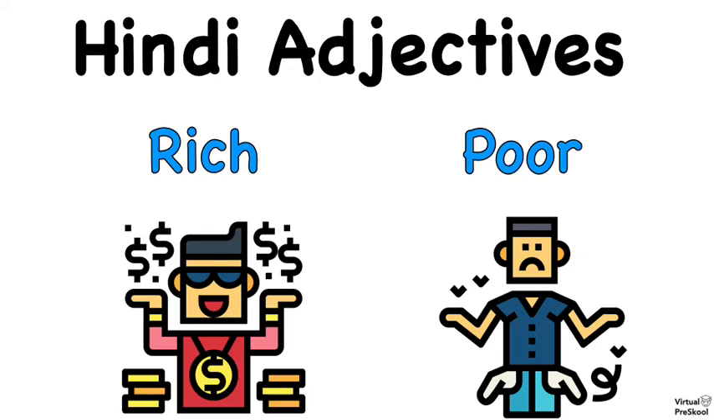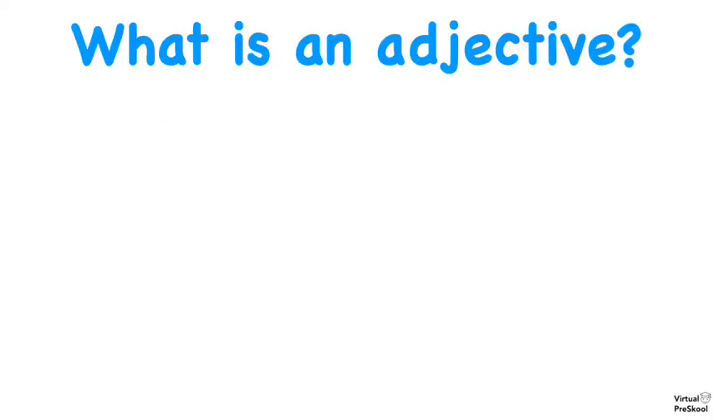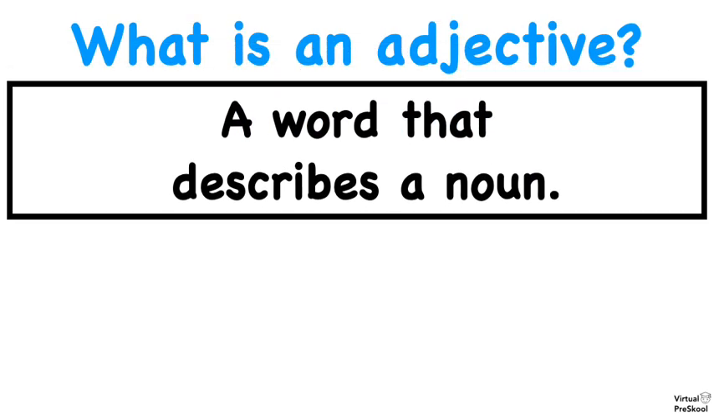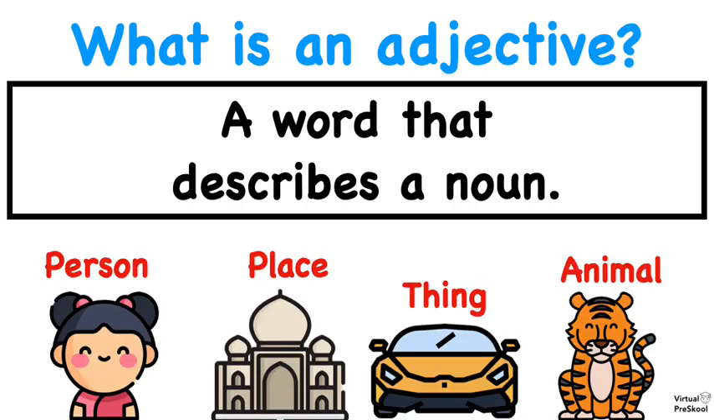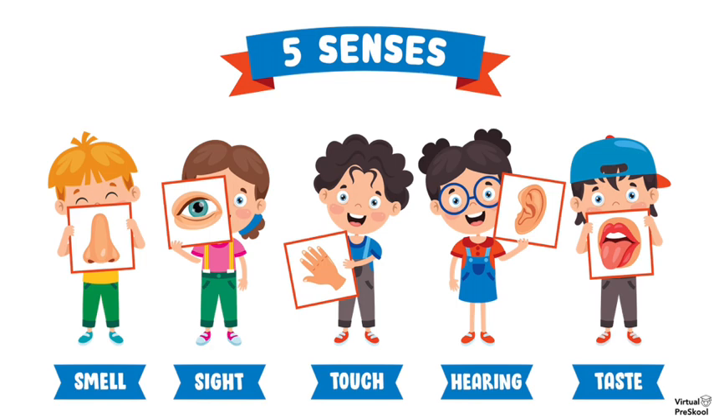Today we are going to review some Hindi adjectives. What is an adjective? An adjective is a word that describes a noun. It's a word that describes a person, place, thing, or animal. How do we describe a noun? We use our five senses: how something smells, how something looks, how something feels, how something sounds, and how something tastes. The words we use to talk about the five senses are adjectives.